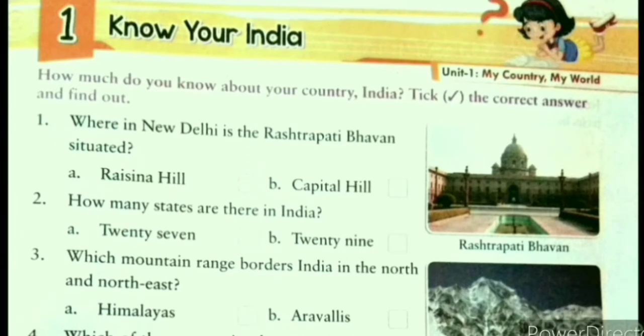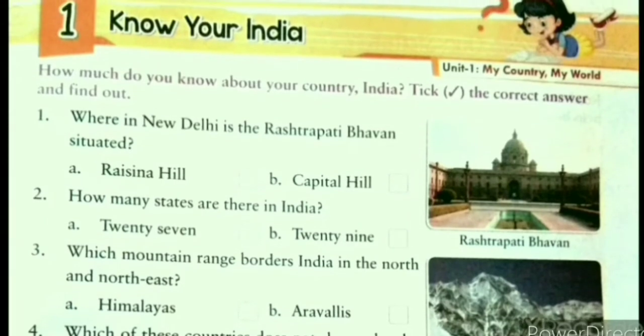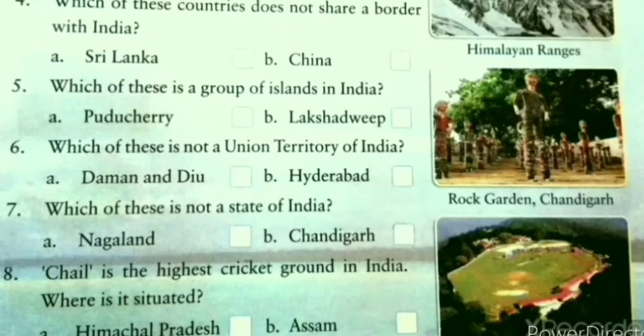Question number 3. Which mountain range borders India in the north and northeast? Answer is Himalayas. So, Himalayas is the mountain range which borders India in north and northeast. Tick Himalayas. Let's move to question number 4.